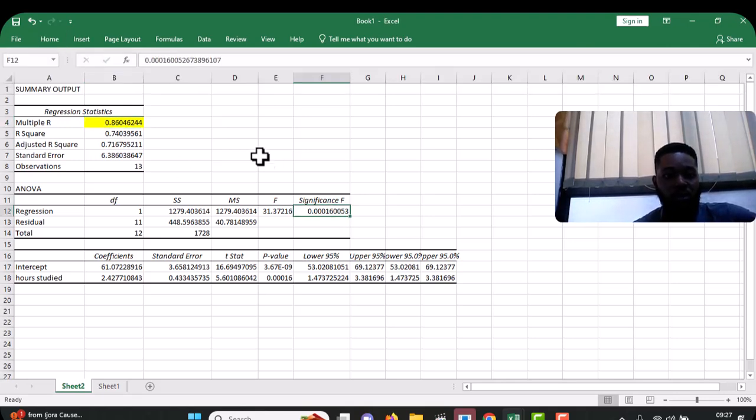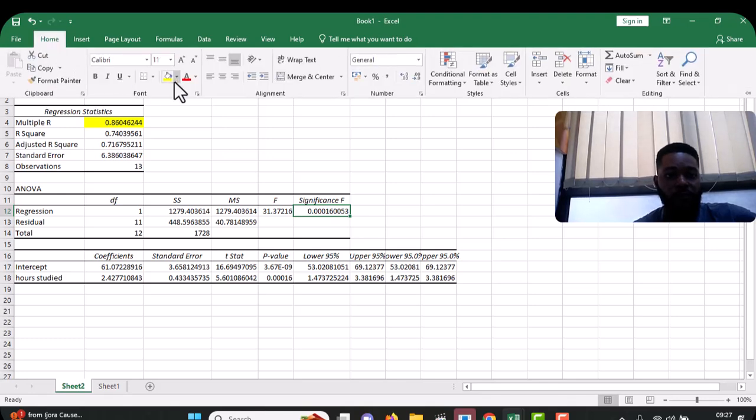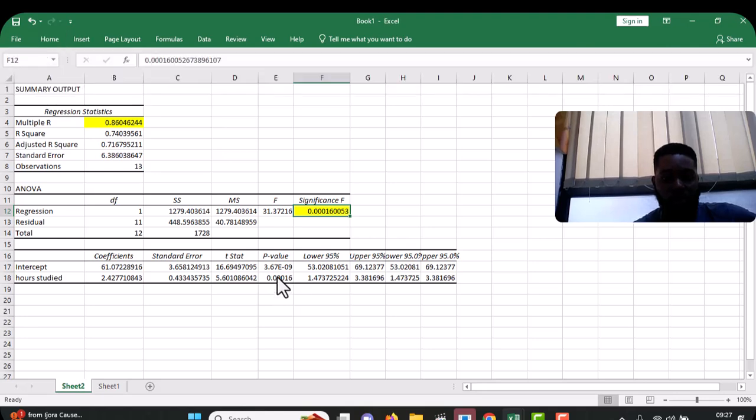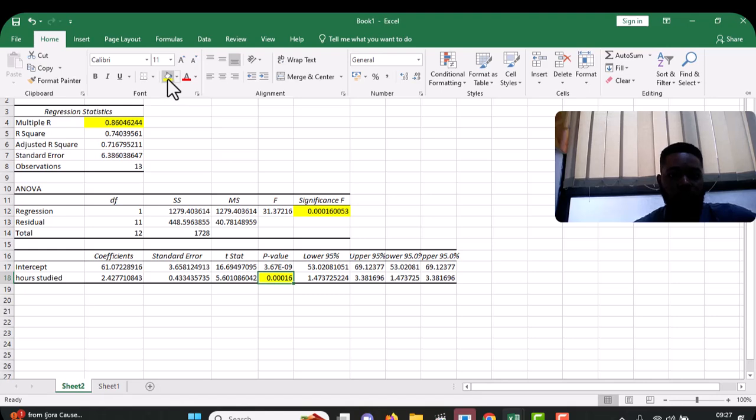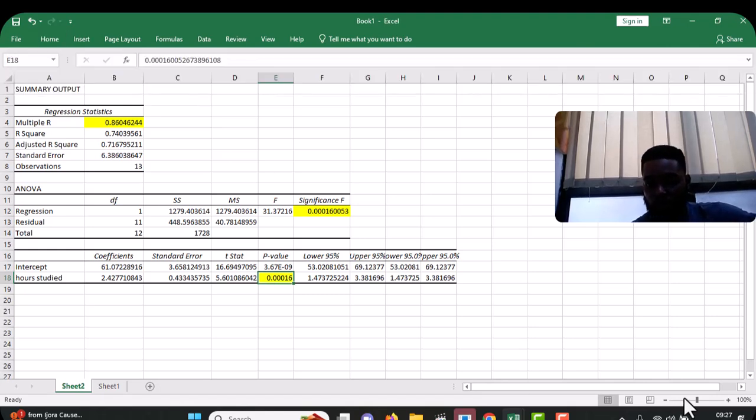This other one here, I'll also highlight it, and this one here. Okay, I can expand this.